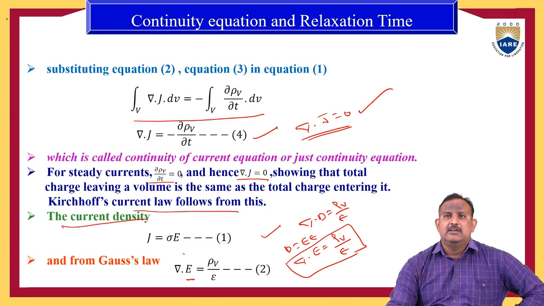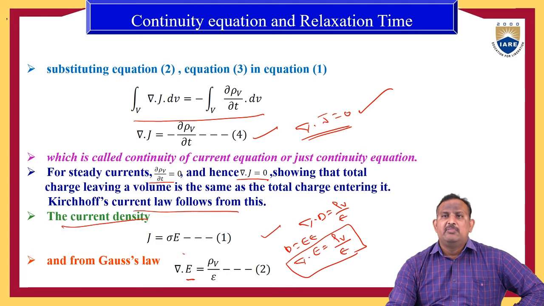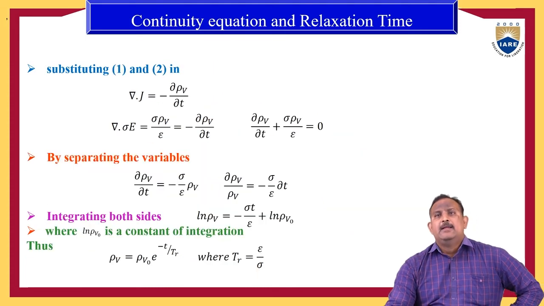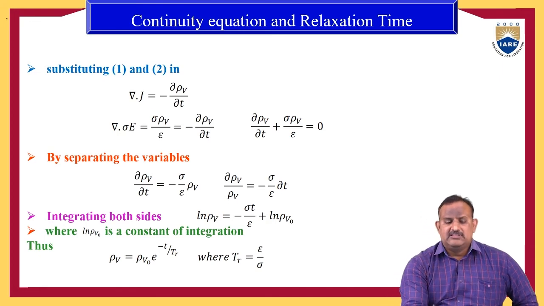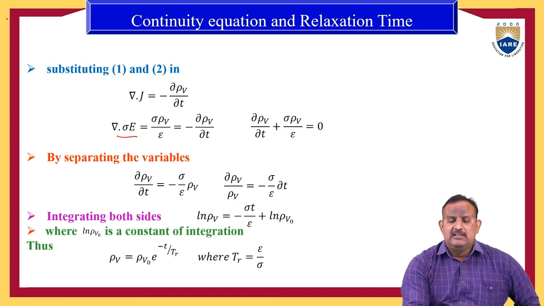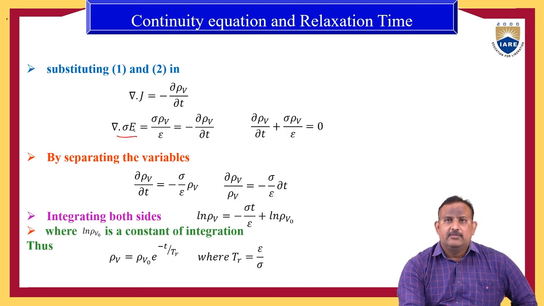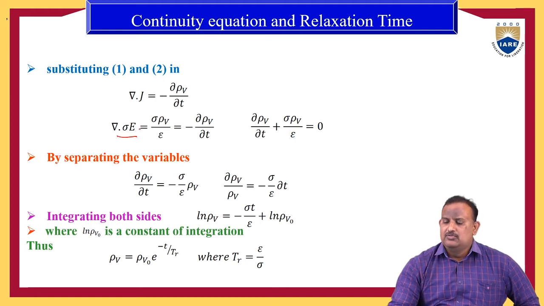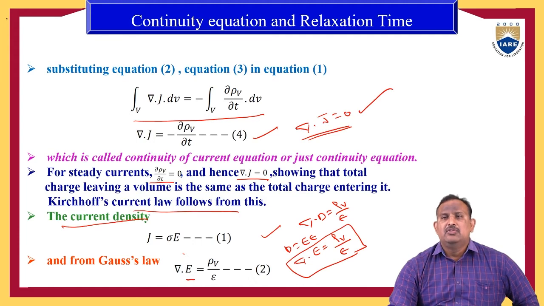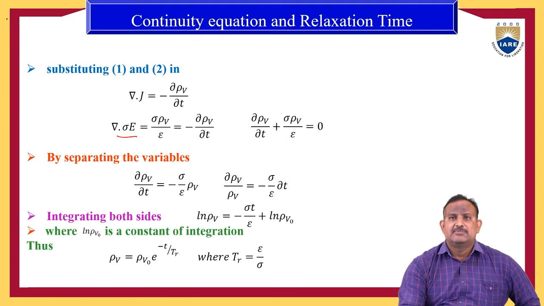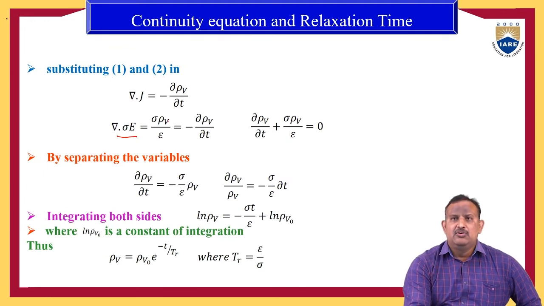Already we know that del dot J is equal to minus ∂ρv/∂t. Therefore, in place of J, if you substitute J is equal to sigma E, we get del dot sigma E. We know that del dot E is equal to ρv by epsilon. Therefore, it becomes sigma into ρv by epsilon.